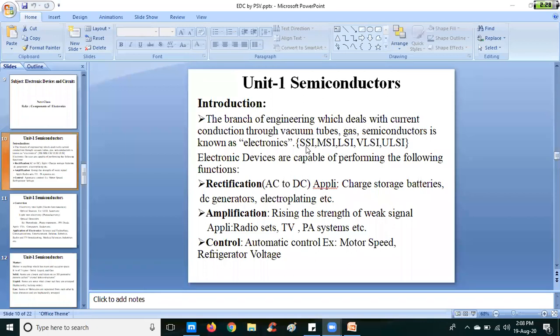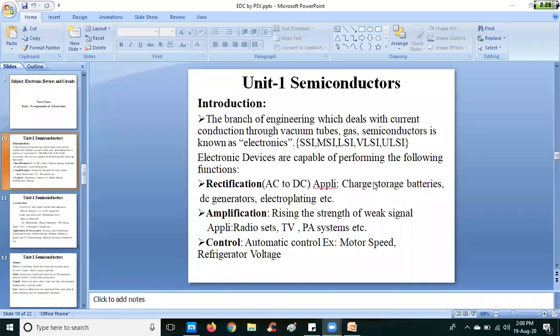Initially, small scale integrated circuits were manufactured. Later on, medium scale integrated circuits. Next, large scale integrated circuits, very large scale integrated circuits, and ultra large scale integrated circuits. At present, we are manufacturing ultra large scale integrated circuits.